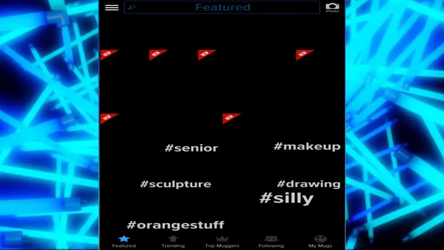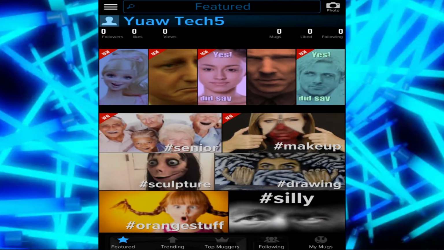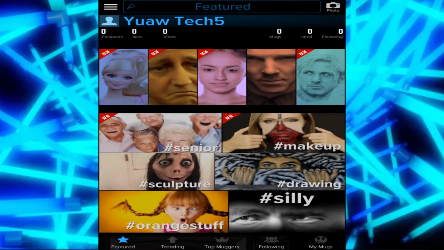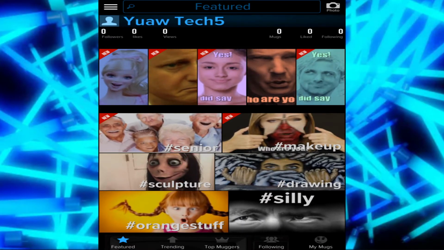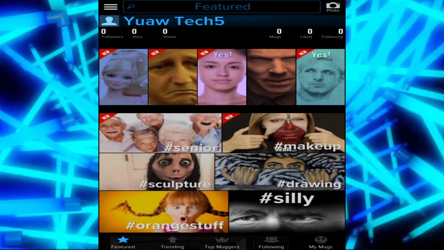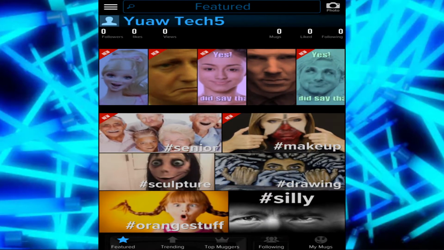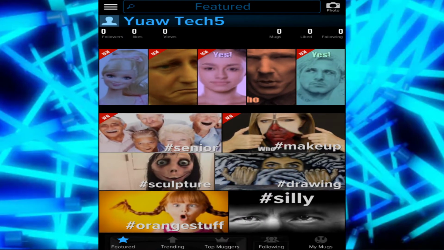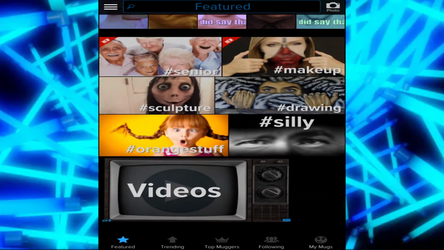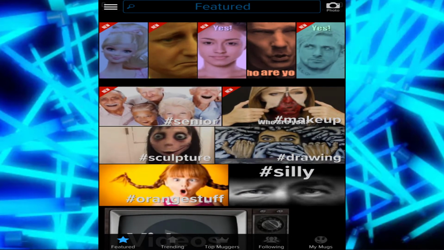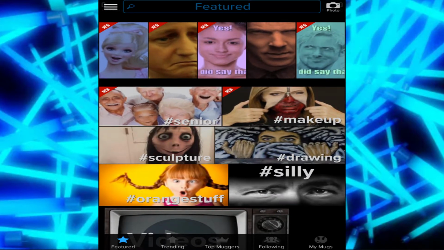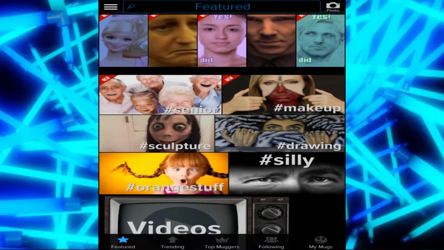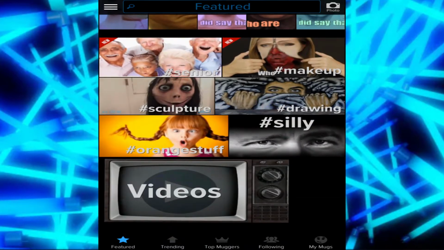So I'm going to go ahead and open it, and this is the main menu of Mug Life. The first time, it's going to take time for it to load, but I've already opened it, so it's already done. As you can see, these are all different types of creations of other people. So you can go ahead and click on the one you want.